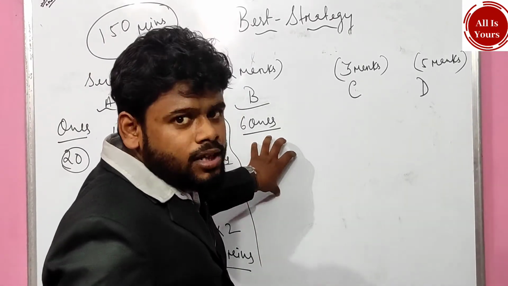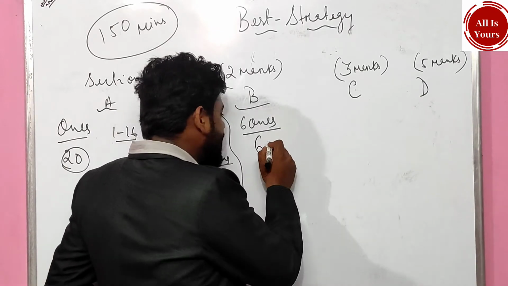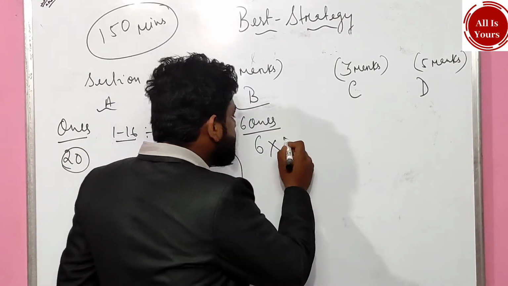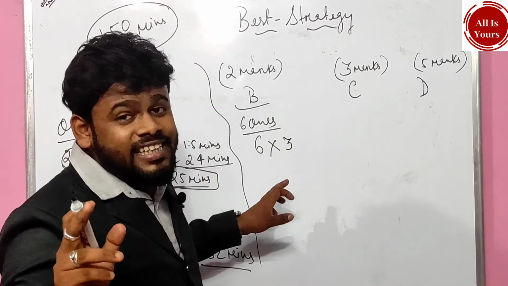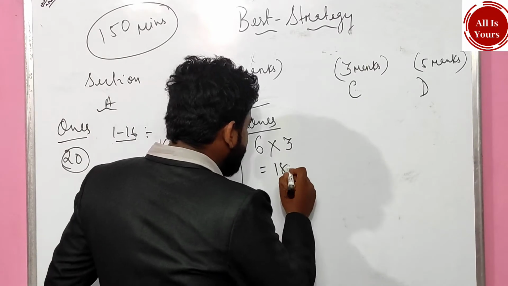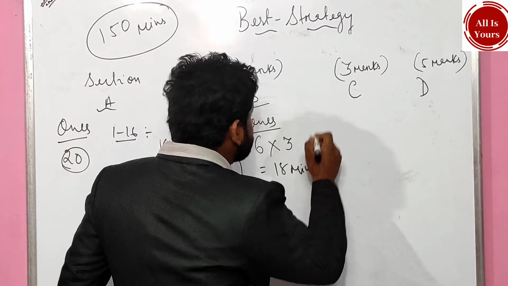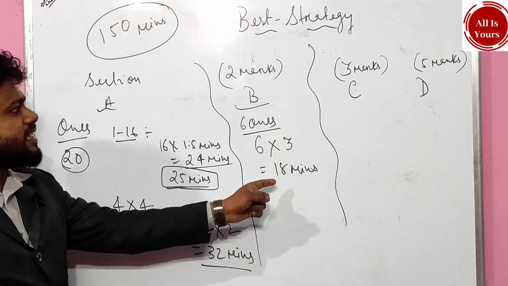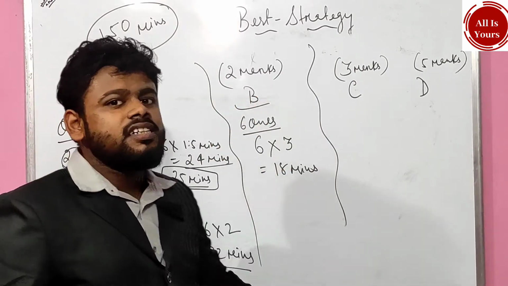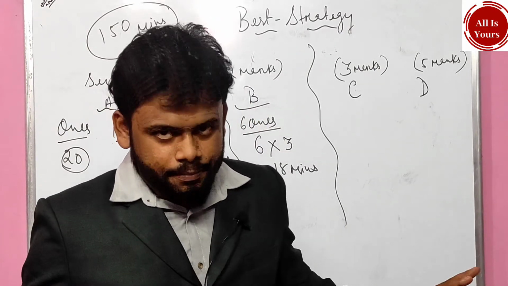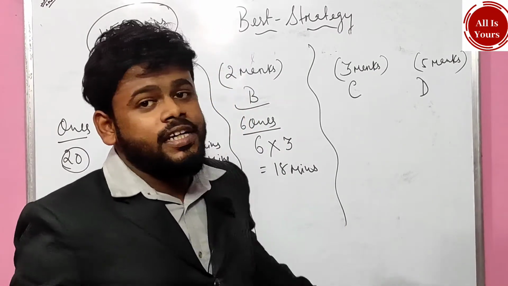That means our total number of questions is 6, and one question stands for 3 minutes. That is 6 into 3, 18 minutes. That means in 18 minutes, section B is going to complete. You should not waste your time.